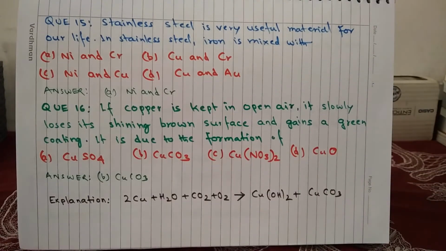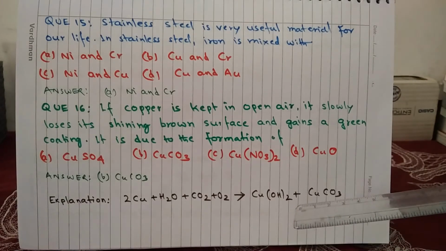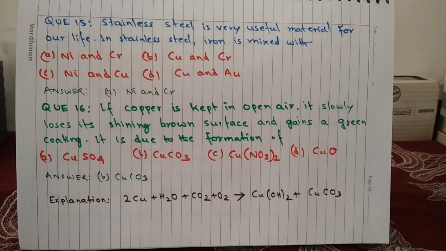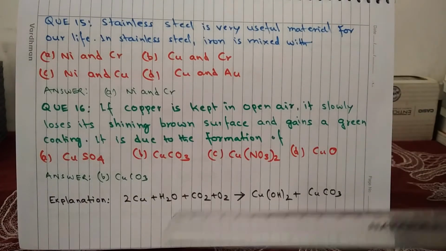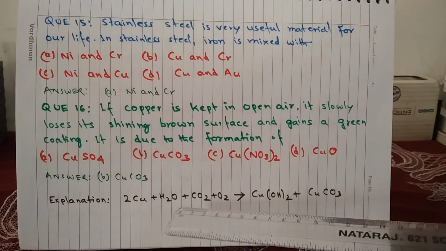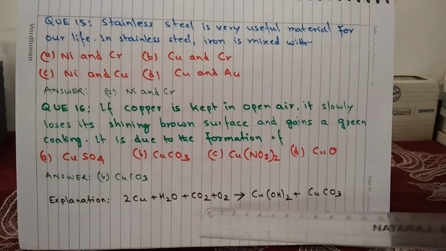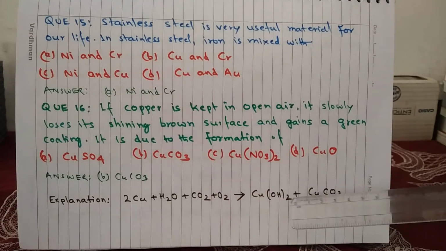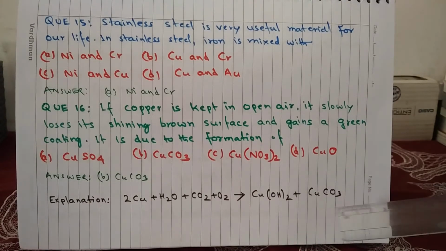In this case, what happens? Copper reacts with various gases present in atmosphere, and this results in formation of copper hydroxide and copper carbonate, and the mixture of these two compounds, it appears as a green coating, and the equation is 2Cu + H2O + CO2 + O2 = Cu(OH)2 + CuCO3.